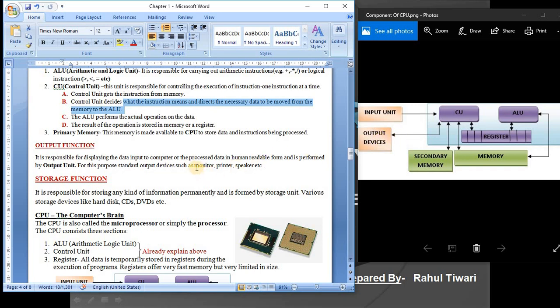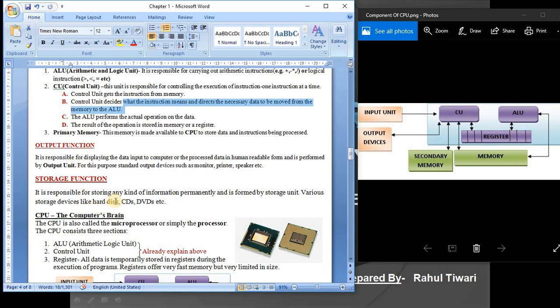Output devices are the monitor, printer, speaker, etc. So first input, then process, then output, right?